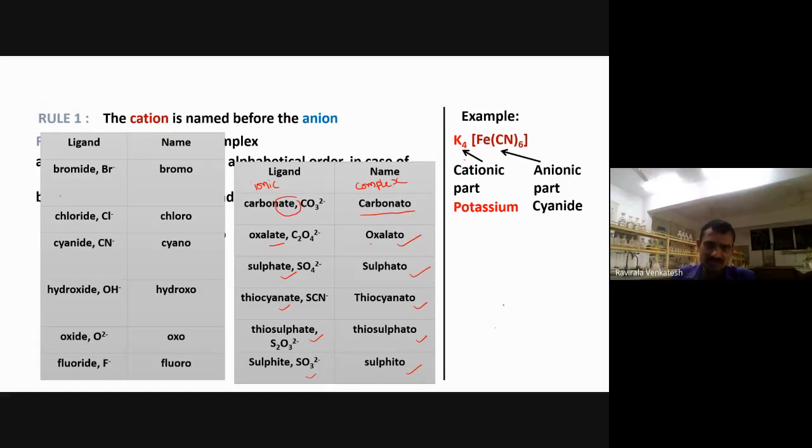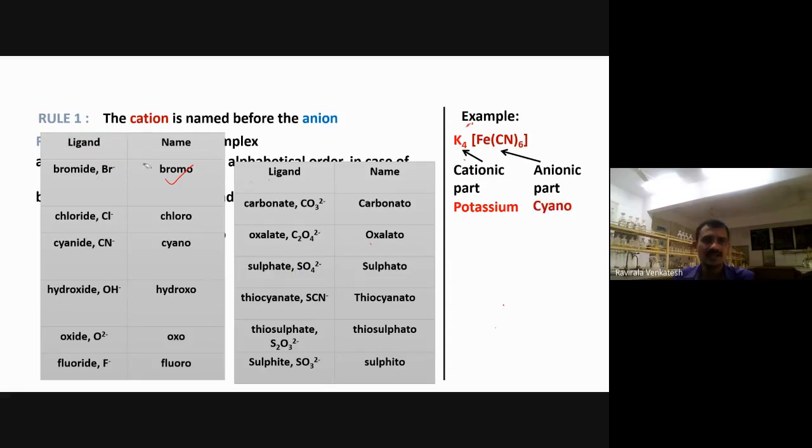Simply, if you know the ionic nomenclature, then it will be easy for you. If you know the ionic nomenclature, then this nomenclature will be simple for us; automatically we get this one. This is about ate and ite I told you. So all of you need to remember this one. It will be there in the textbook also, but you need to make notes for everything so that it will be easy for you. If you don't know this one, you can't give the nomenclature.